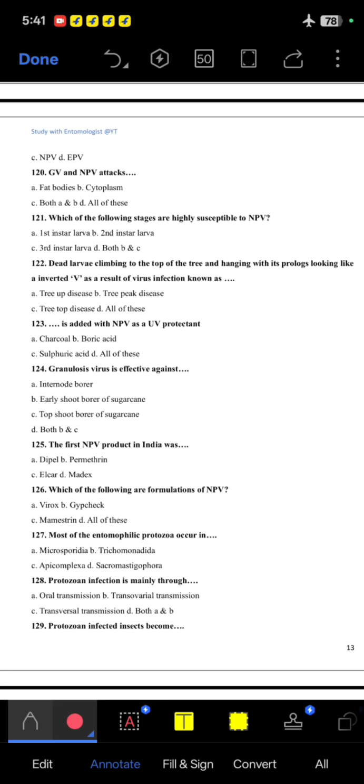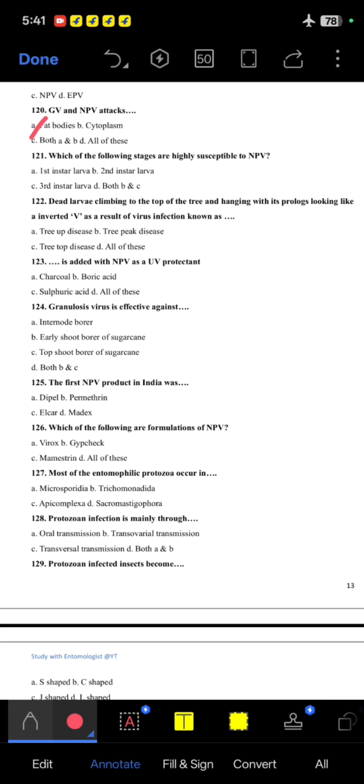120th question, GV and NPV attack fat bodies. 121. Which of the following stages are highly susceptible to NPV? The correct option is B and C, second instar larva and third instar larva. 122. Dead larvae climbing to the top of the tree and hanging with its legs looking like an inverted V as a result of virus infection is known as tree top disease, C option. Next question, dash is added to the NPV as a UV protectant, charcoal.